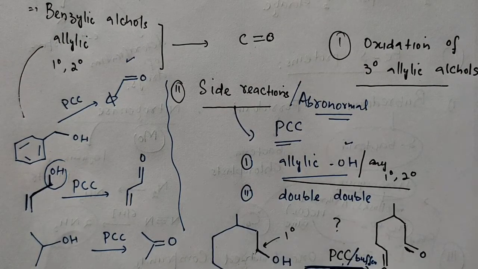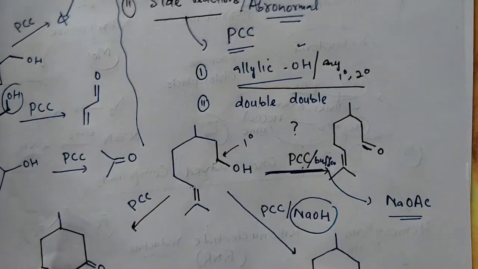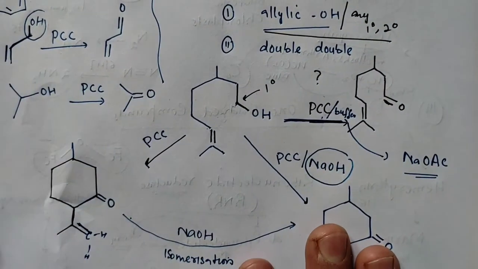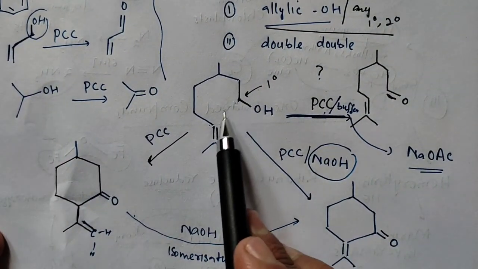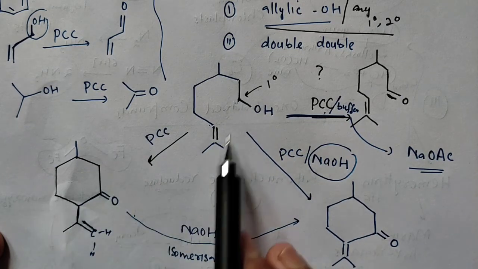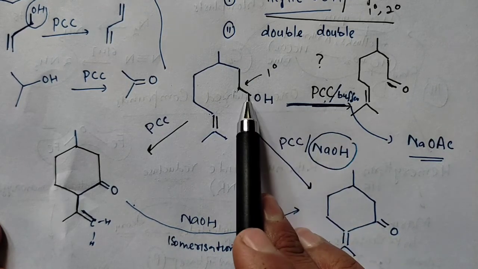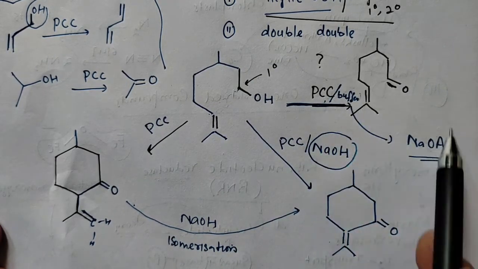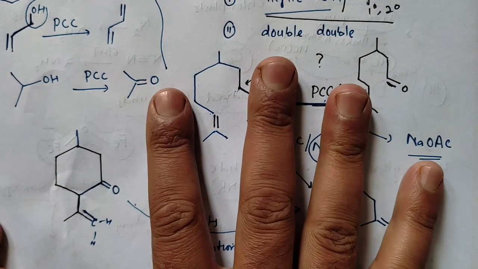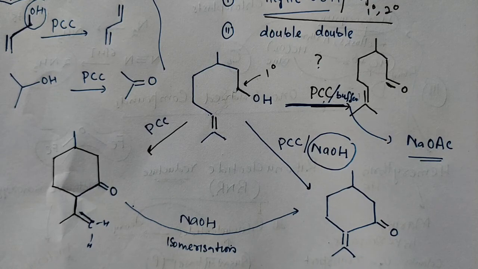Okay. The second case is side reactions. Since we are using the acidic medium, if your substrate has a double bond and it is allylic as well, and it has the alcoholic group as well, then you will get cyclization. So this is how the reaction happens. Then you will get a ring, 6-membered ring formation here, and then this OH will get converted to carbonyl. But if you are using sodium hydroxide, then this least substituted double bond will come here, so you'll get this one. If you want straightforward oxidation of this OH to C double bond O, then you have to use a buffer, that is sodium acetate. So ये तीन is very very important.